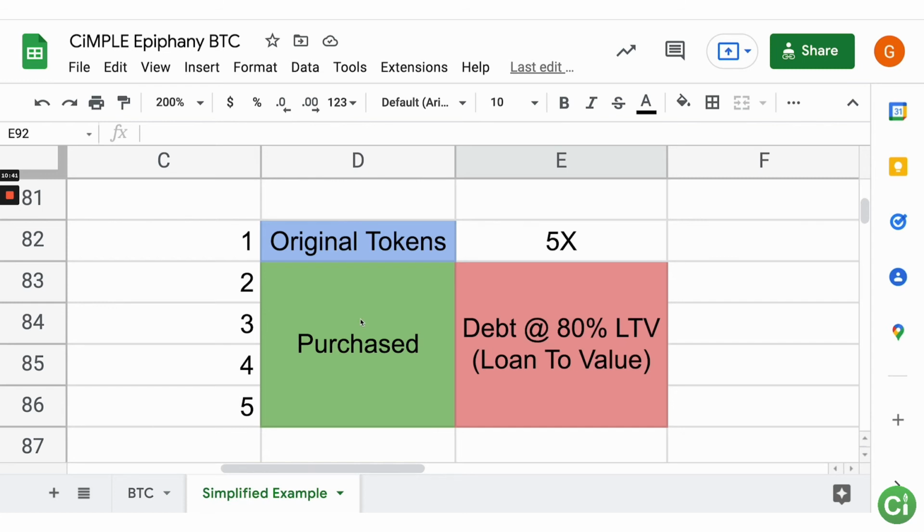Now, the reason why you wouldn't want to do that right away is because that 80% is sort of the maximum you can go to. So if the value of your tokens decreases, the example we used was them increasing, then what would happen is they would be selling the assets automatically in order to pay down the debt, which is why you can get these loans in the first place, is they're secured by the collateral. So if the price goes down, they do a margin call or a liquidation, they pay off the debt with that. And so because that's the case, the simple strategy is not to go all the way to this 5x position right away. So what do we do instead?